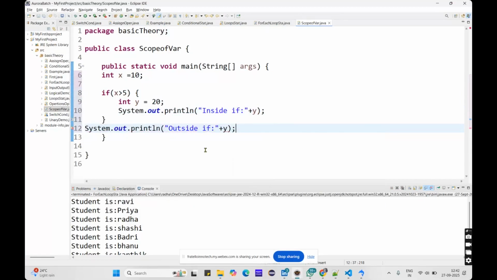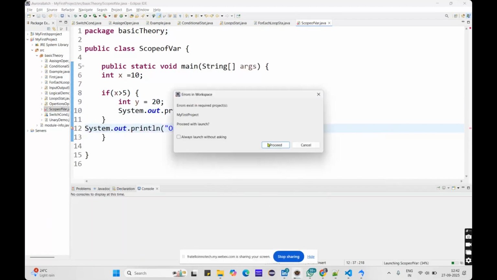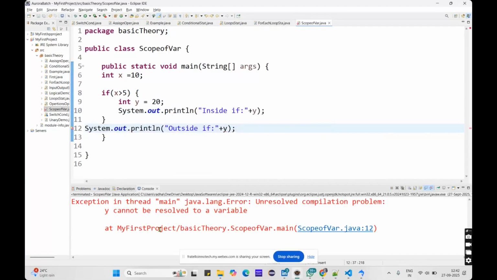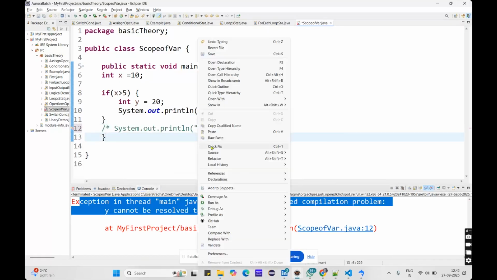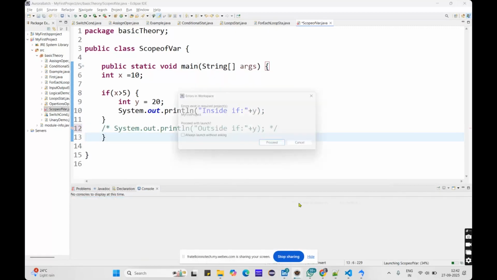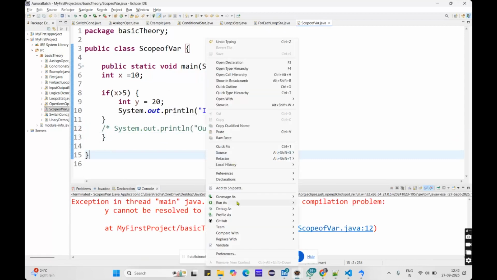See, when I run this, it is showing me the error: exception in thread, unresolved compilation problem. y cannot be resolved to a variable, because I declared that variable inside the block, so it is accessible inside that block itself. It will not be accessible outside the block. Sorry, I have to save this and run this.